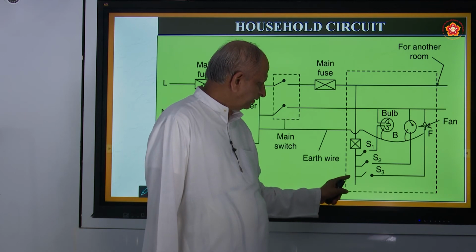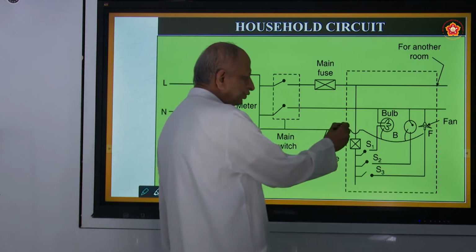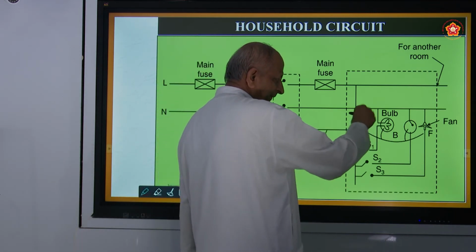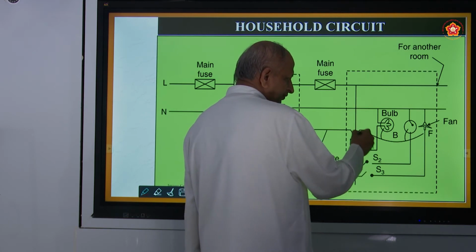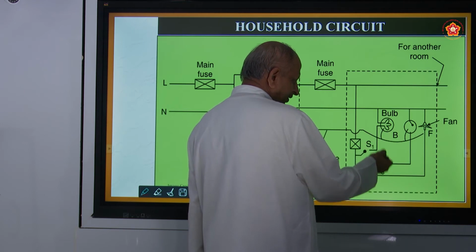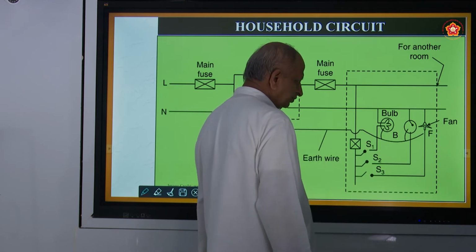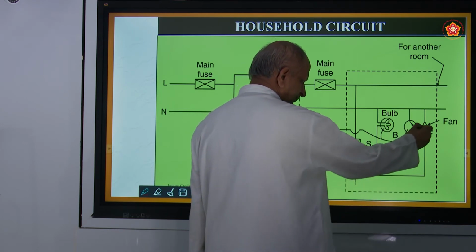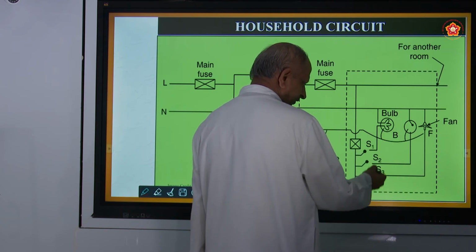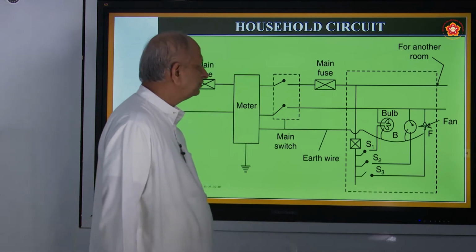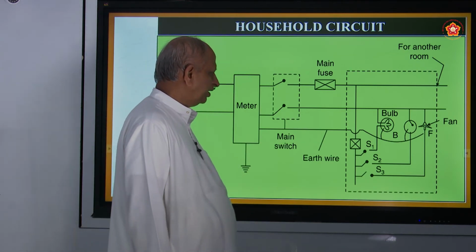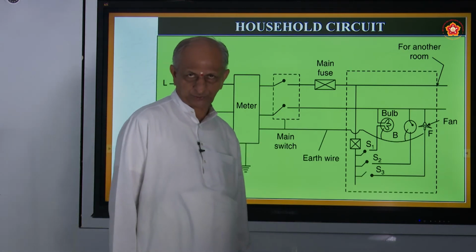So you can make out here, see this wire is shown like this. It represents, you should not cross this, this is a line going off. So S1, S2, S3, all of them are connected to the earth wire. So here they are connected to the earth. So this is one figure showing the household circuit.